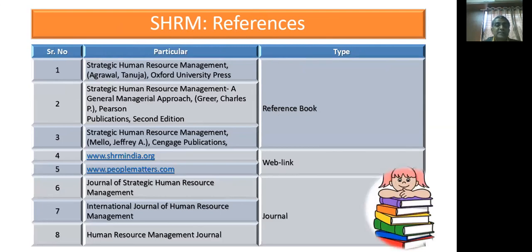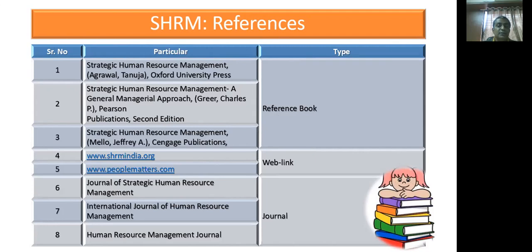Now, to facilitate learning, we have to have the learning resources as reference books or reference material. To satisfy these learning requirements, some reference books, web links and journals are suggested.